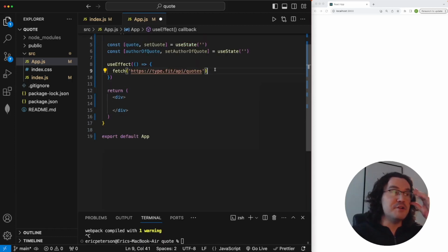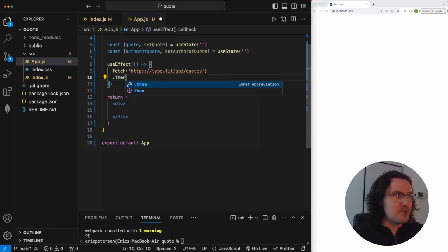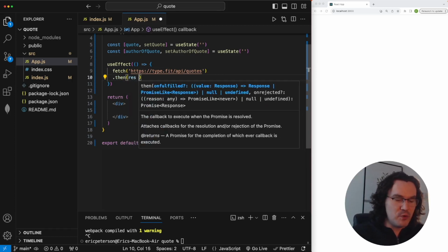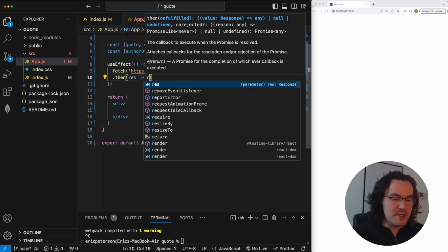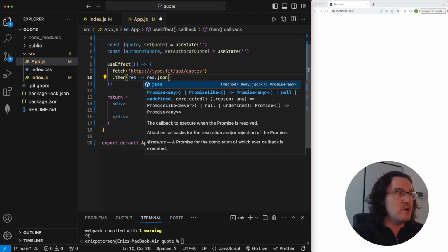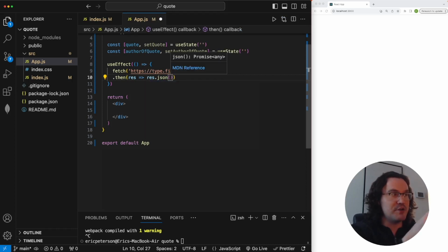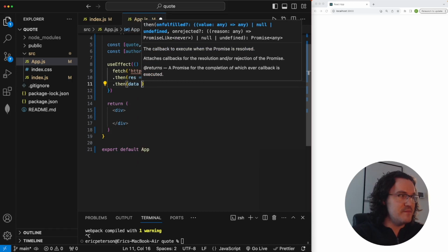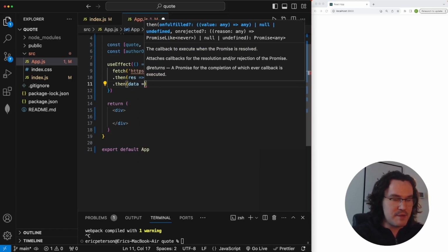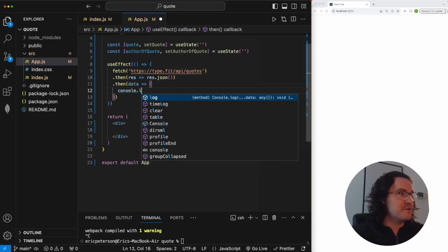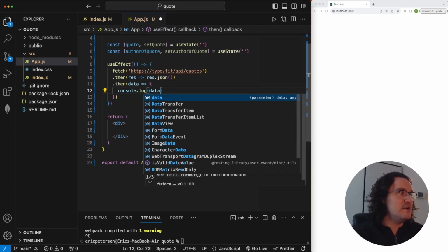So after that, we're going to use .then chaining. And the first purpose of this .then chaining is to change that data into JSON data, which we'll be able to see and then manipulate to get our application working or looking the way that we want. So it's just .then res, return res.json(). And then the next part is going to be another .then, taking in data, just a variable name we're creating there, a parameter name. And then we're going to open this up with some curly braces so we have more room. First thing we're going to do is console.log the data.